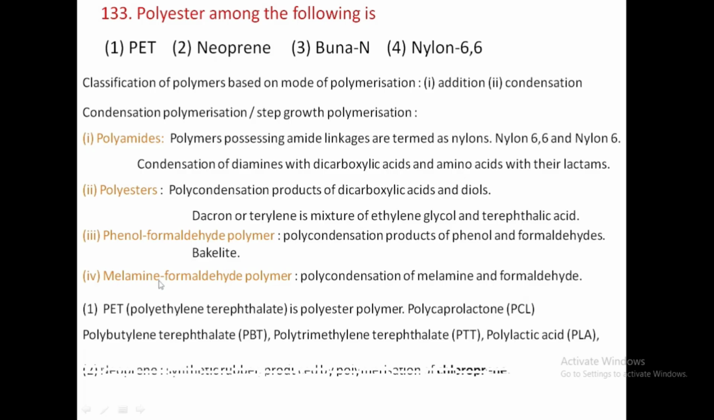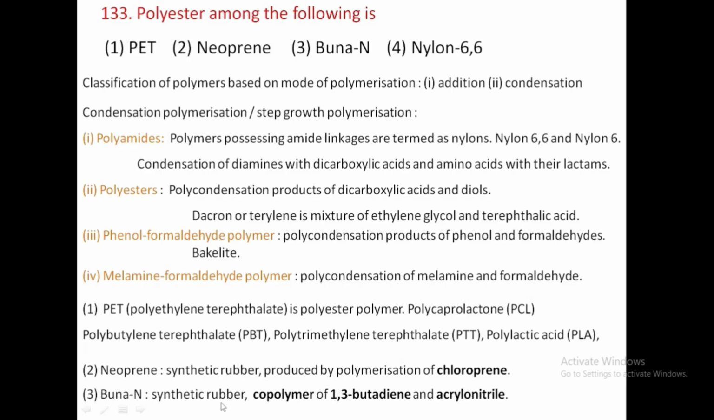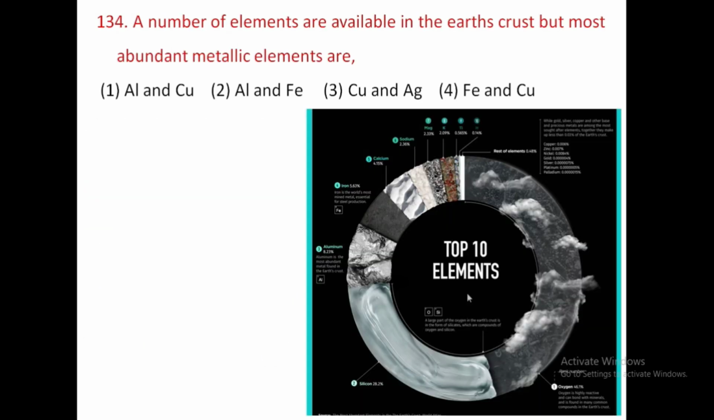And neoprene is a synthetic rubber produced by polymerization of chloroprene. And Buna-N is also a synthetic rubber, and it is a copolymer of 1,3-butadiene and acrylonitrile. Hence option 1 is correct, that is PET. PET is a polyester. These are the examples of other polyesters.